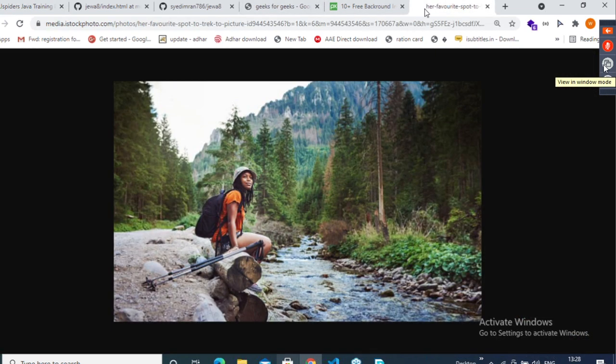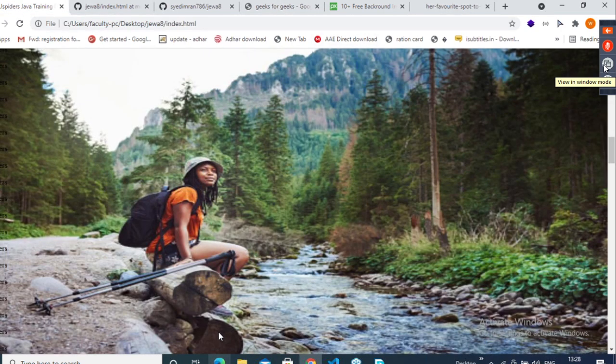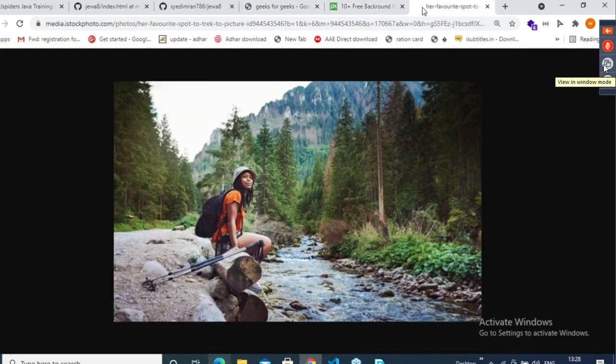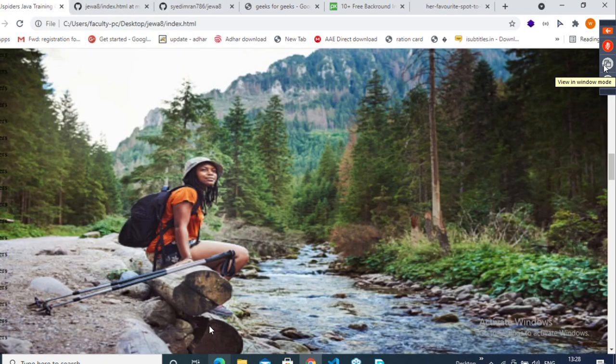If you go here, observe, we are getting the same image. See the end part here, and here also. We are getting the same image.